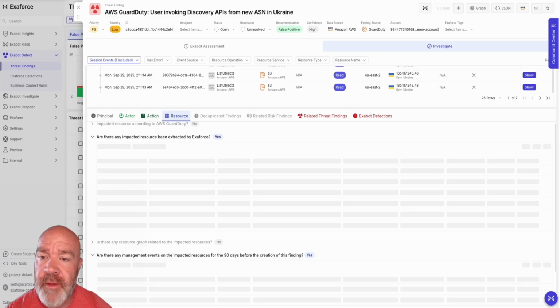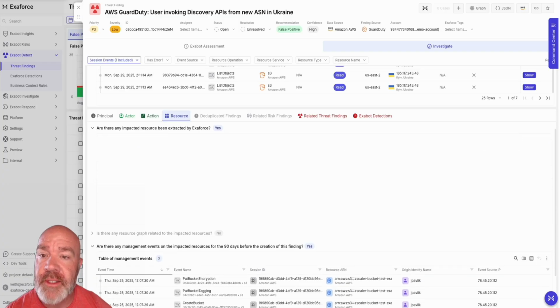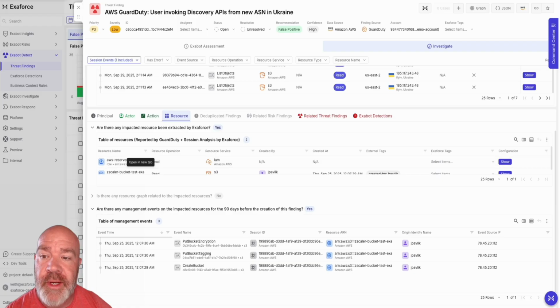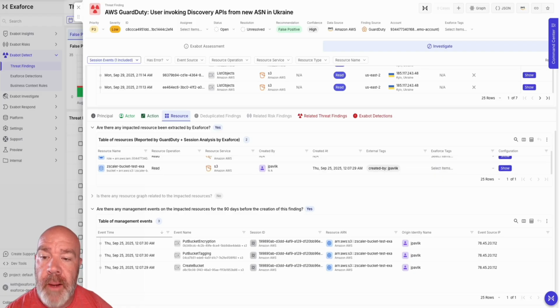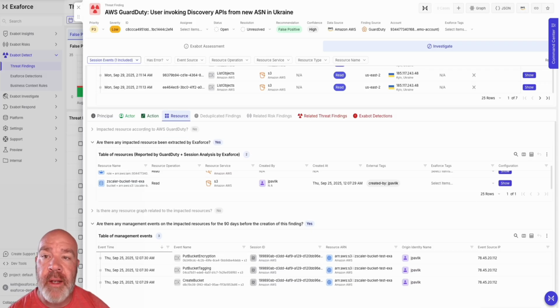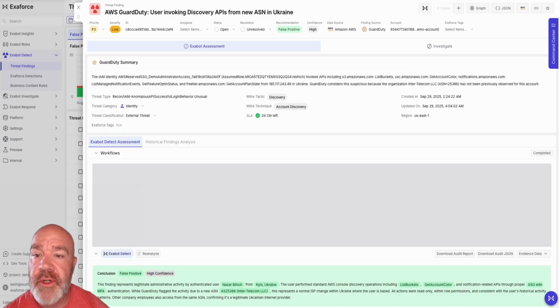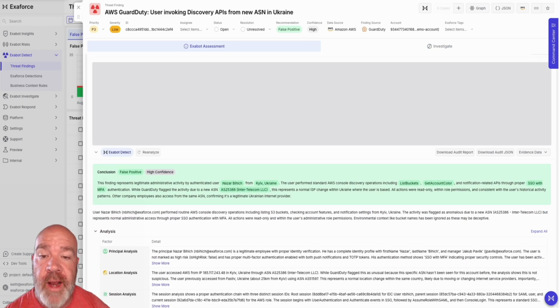So it says any other impacted resource that we've seen. Yes, there are other resources. Here's all of the things that were impacted. We see these read events on these buckets, and management related events. So there's just a real wealth of knowledge inside of here, letting you not, I would say, run into a dead end during your investigation. Because if you're just greeted with this assessment, I think this is very valuable information.